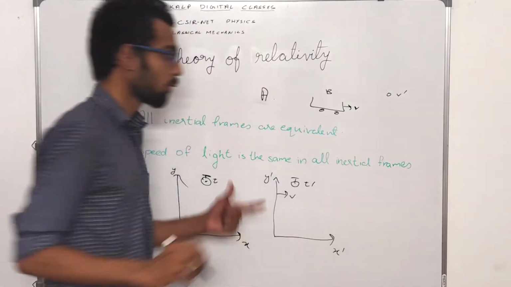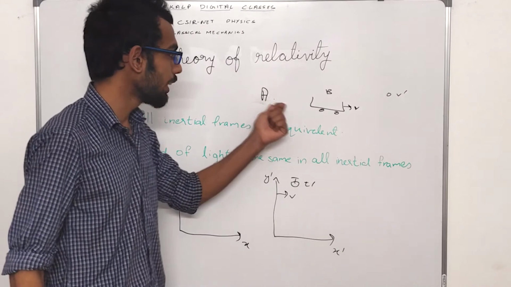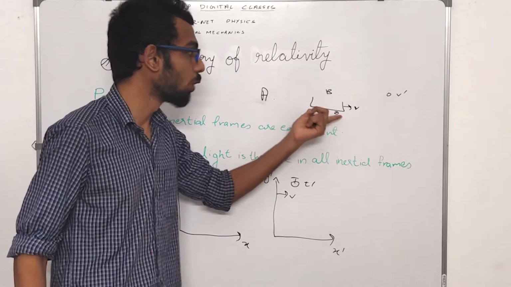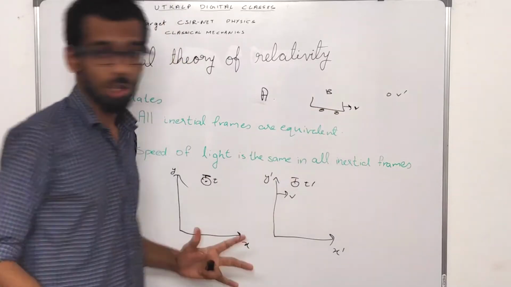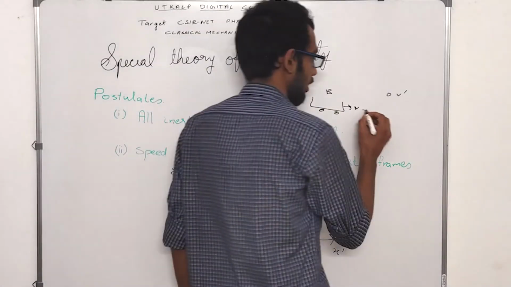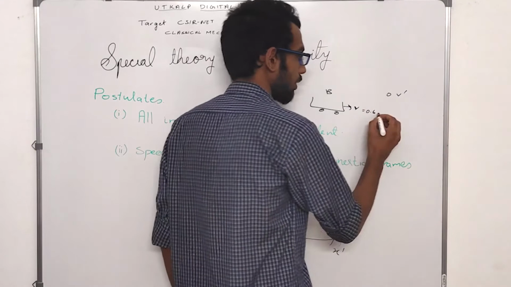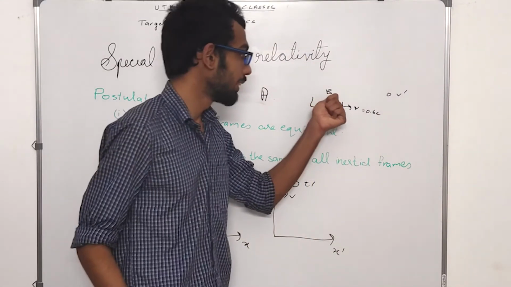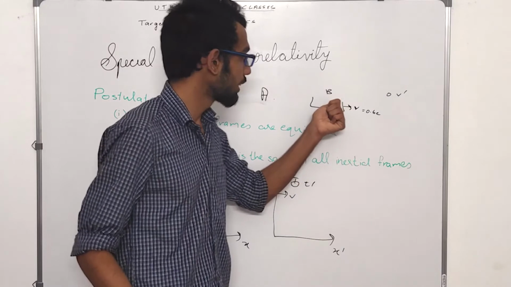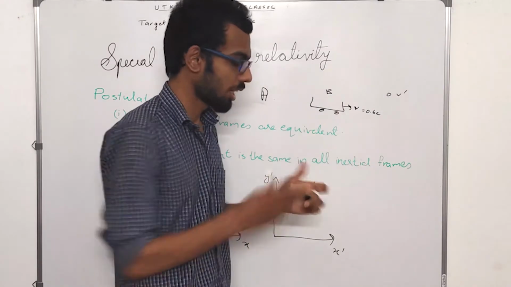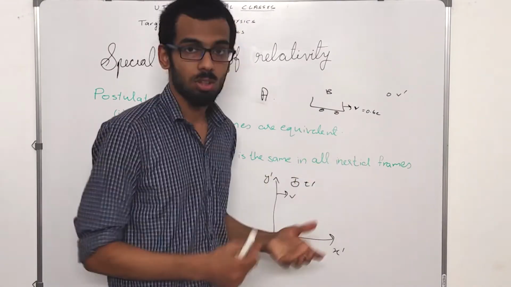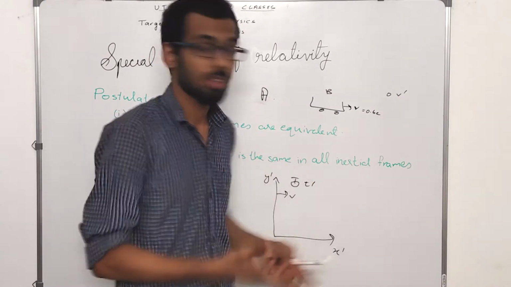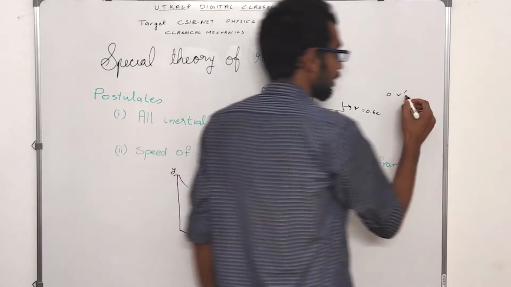Now, suppose the velocity that was imparted onto this particular cart was 0.6 times the velocity of light, 0.6c, and this second guy, person B who is sitting in this cart, threw the ball at a velocity v dash which is equal to 0.6c according to him.